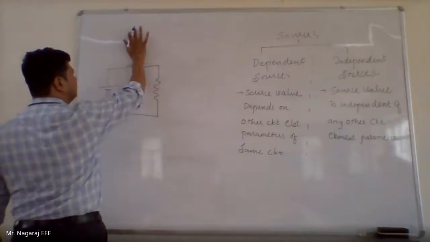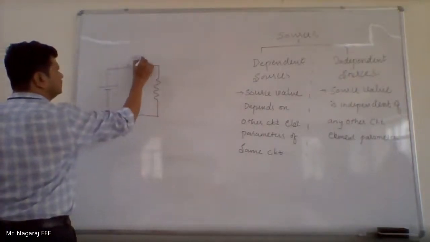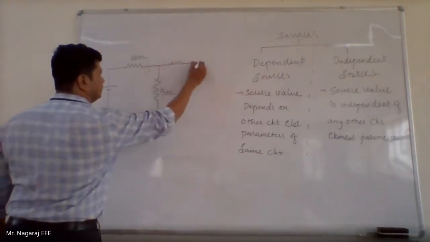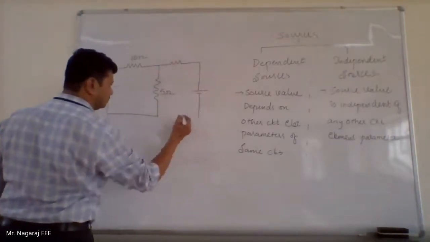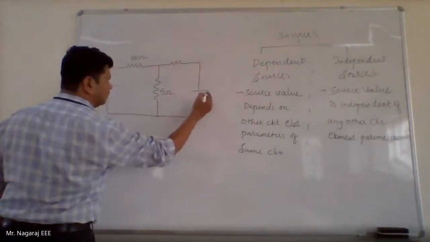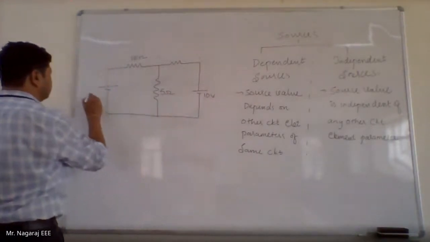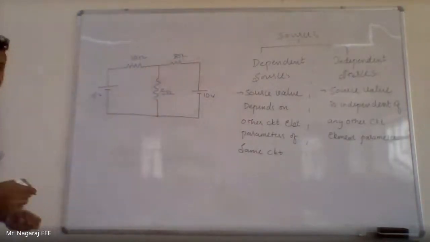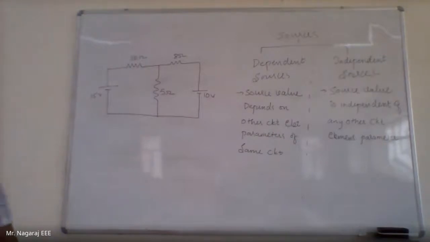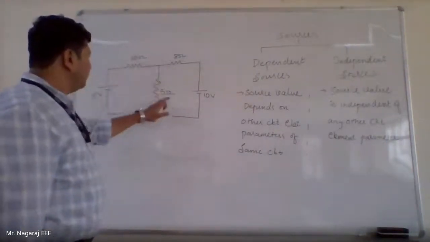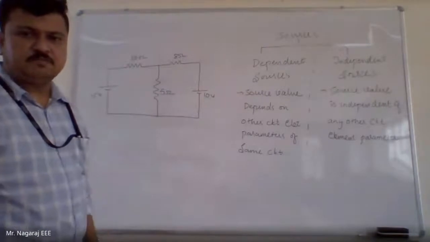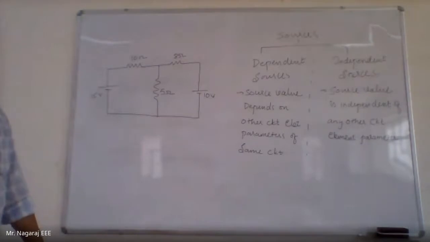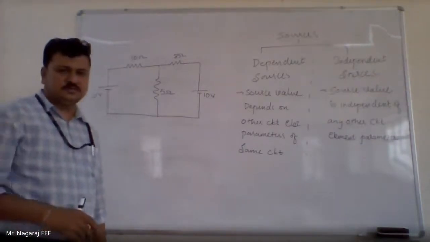Let me take exact values, say 10 ohms, 5 ohms, 10 volts and 50 volts. That is the 8 ohms. So irrespective of the quantities I choose in the circuit, the voltage values of these two sources will not change. That is a battery. We all know about this.